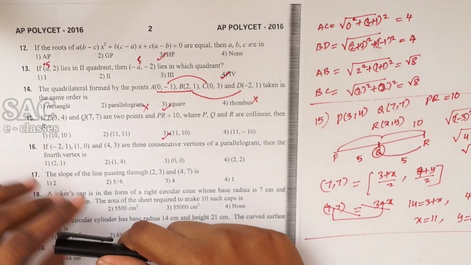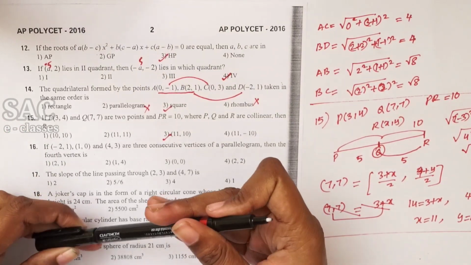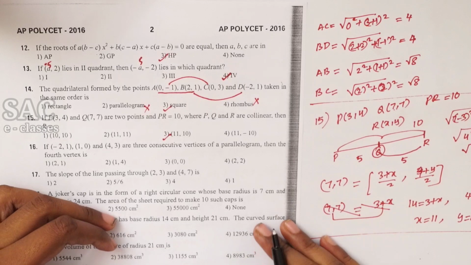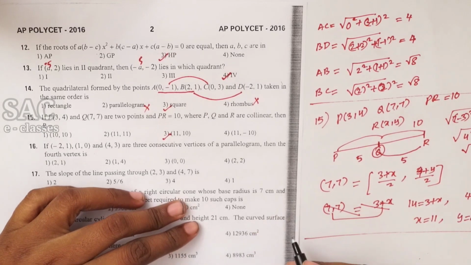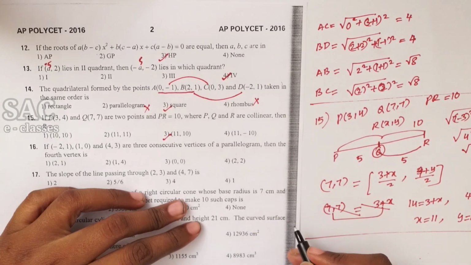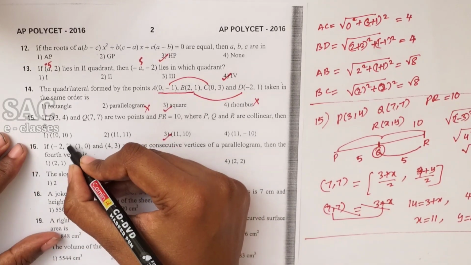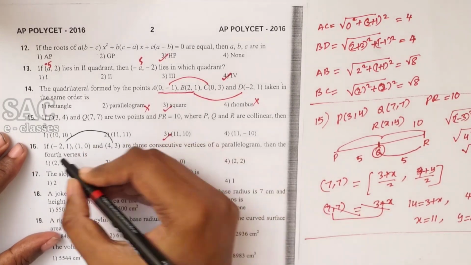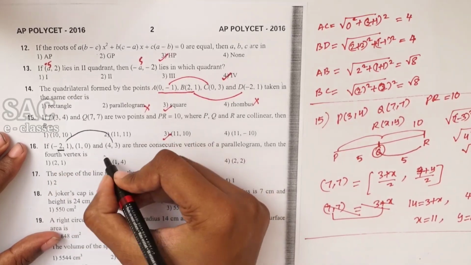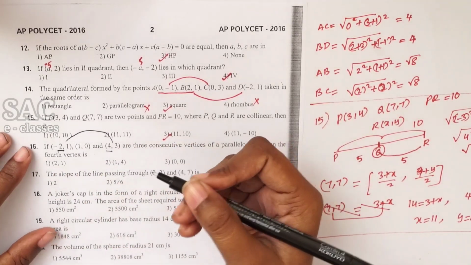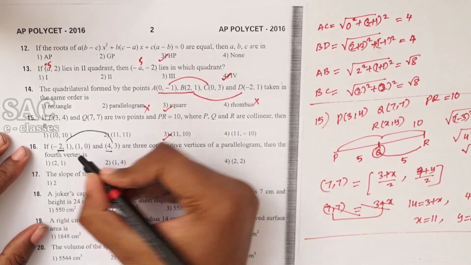Minus 2, 1, 1, 0 and 4, 3 are the three consecutive vertices of a parallelogram. Then the fourth vertex B. This can be done like this also. Just add the x coordinate of first and third, subtract the second one.